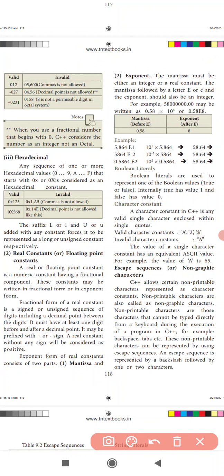Certain non-printable characters in C++ are represented as character constants. Non-printable characters are also called non-graphic constants. Graphic constants are the printable ones. So these are escape sequence operators, or non-numeric characters.